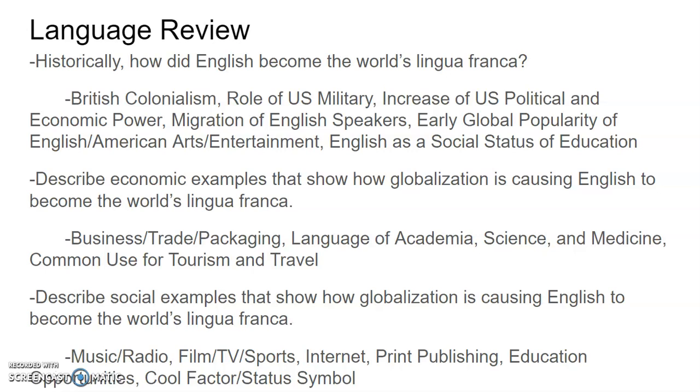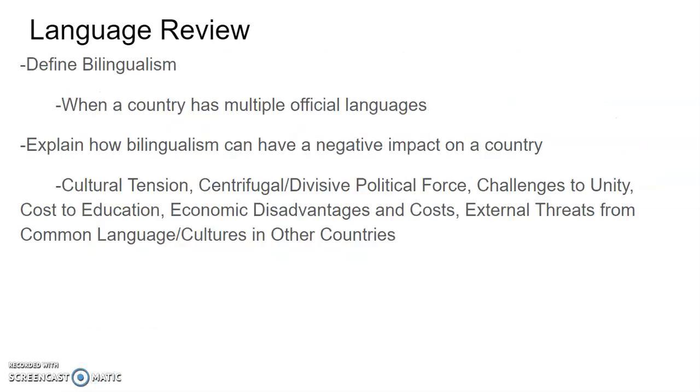This would be like magazines like New York Times or Wall Street Journal, or even internet sites like YouTube and such, all of this in English. Education opportunities, to be able to go to universities outside of their country, they need to be able to speak English, especially the best universities being in England and in the US. And cool factor and status symbol of being able to speak English.